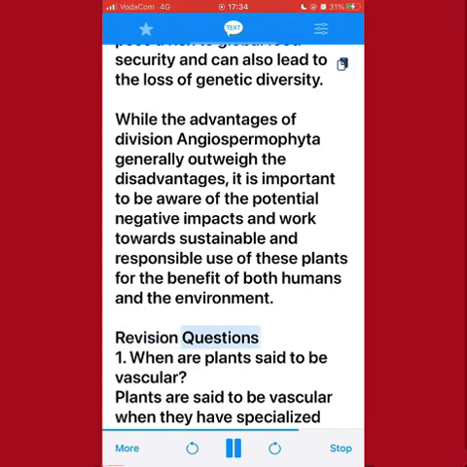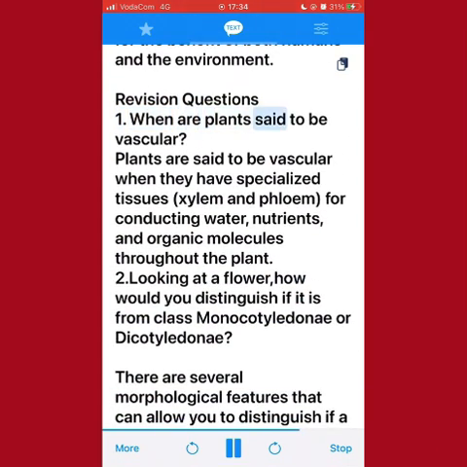Revision questions. 1. When are plants said to be vascular? Plants are said to be vascular when they have specialized tissues, xylem and phloem, for conducting water, nutrients, and organic molecules throughout the plant. 2. Looking at a flower, how would you distinguish if it is from class Monocotyledone or Dicotyledone?